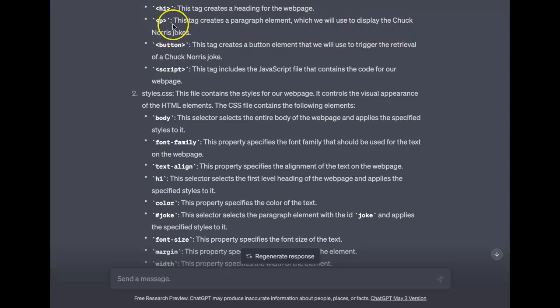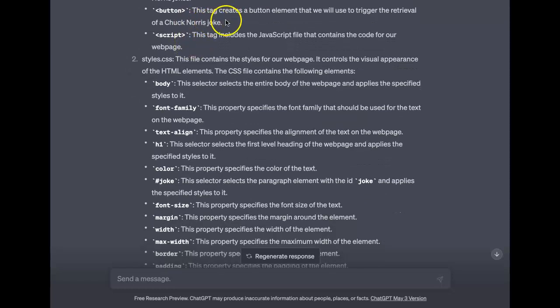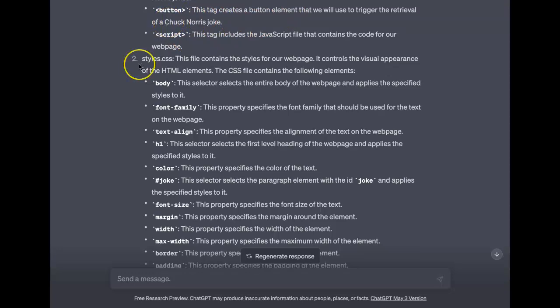There's that P element or P tag. We do see they use tag and element together, which then you'll have the question, are they the same thing or how are they different? But okay, we have button. This tag creates a button element. That's the one that we use to press. Once we press it, it sends a call to the API.